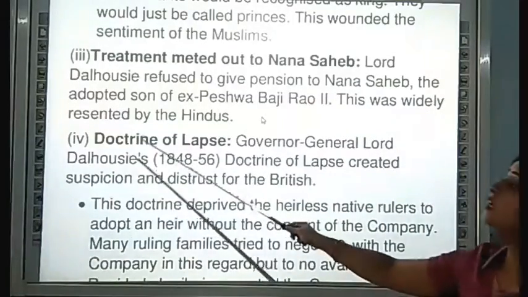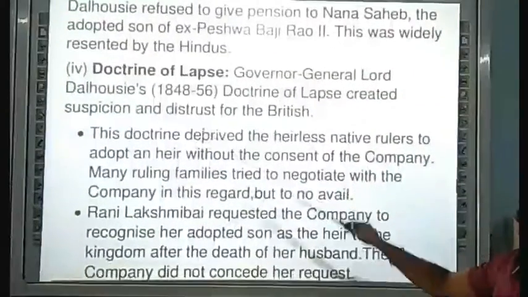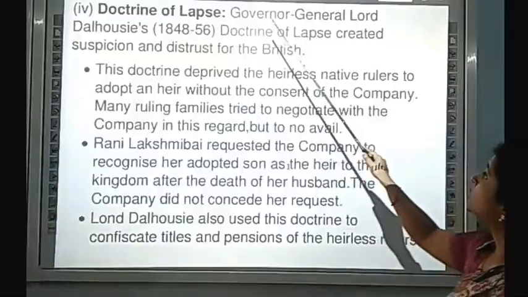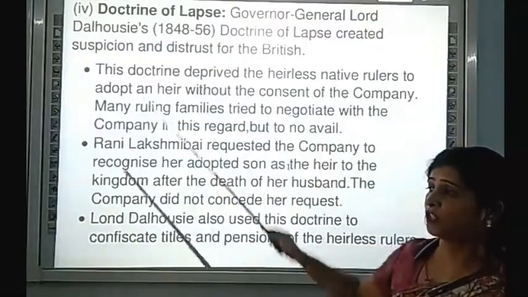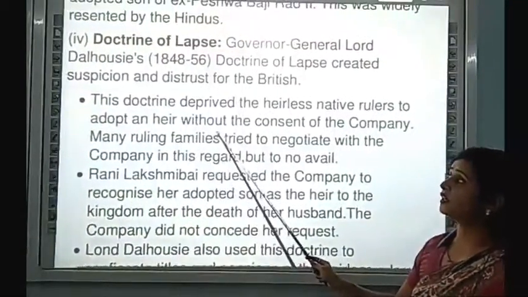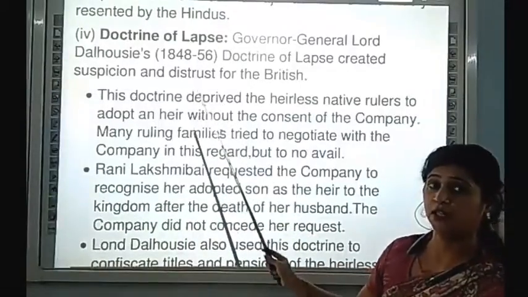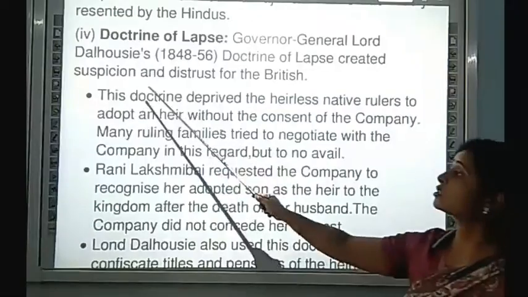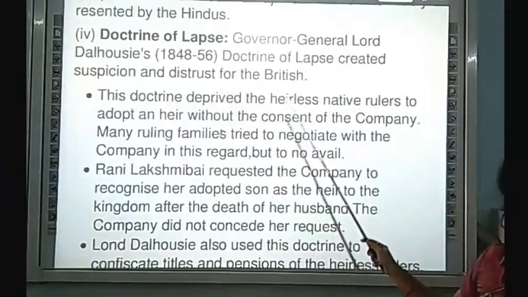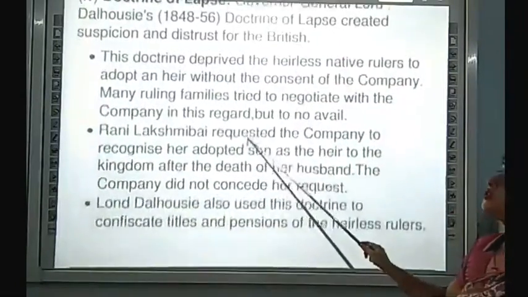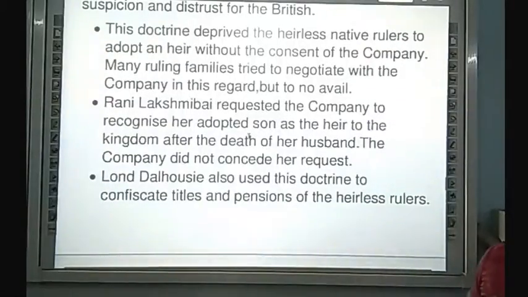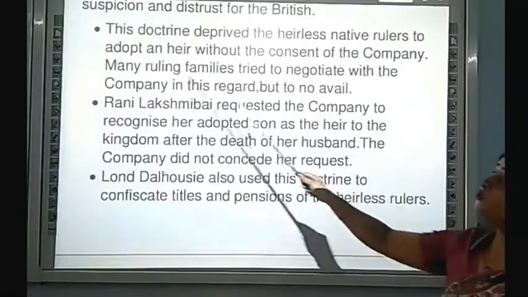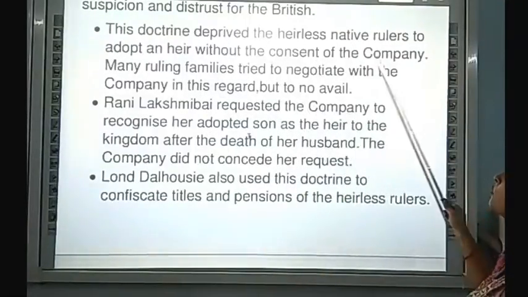This was widely resented by the Hindus. The Doctrine of Lapse: Governor General Lord Dalhousie, who was Governor General in 1848-56. The Doctrine of Lapse created suspicion and distrust of the British. This doctrine deprived the ruling houses of the right to adopt an heir without the consent of the company.